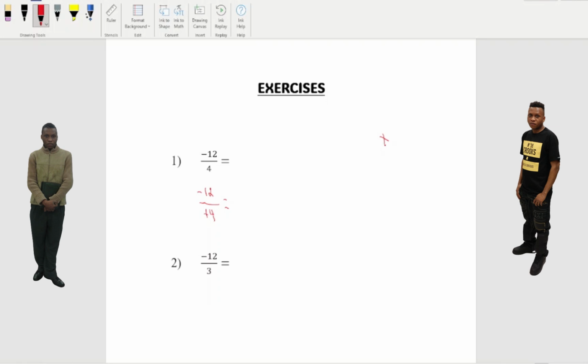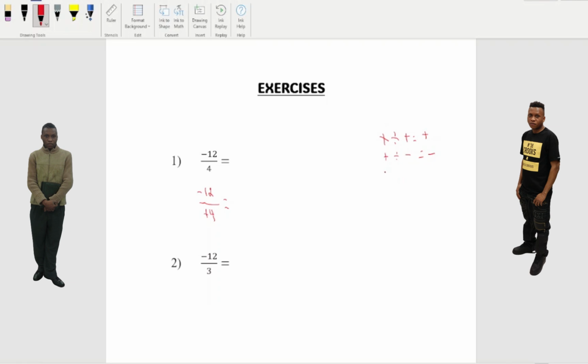Positive divide by positive equal positive. Positive divide by negative, you're gonna give us negative.